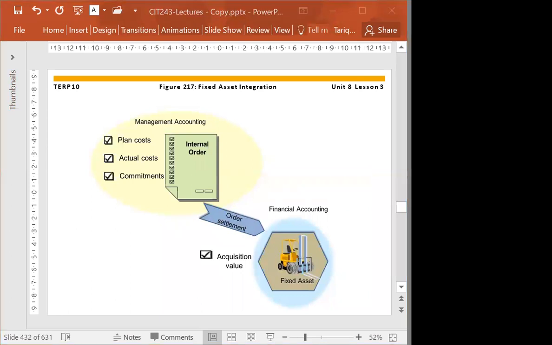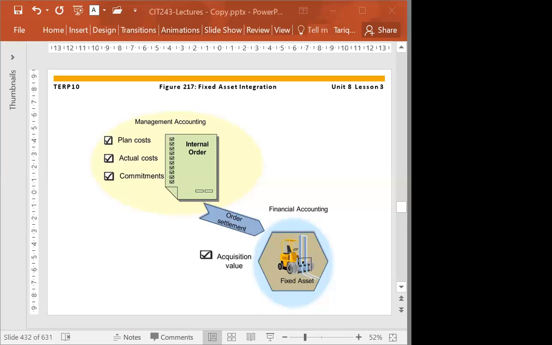Now, as we know, an internal order is a temporary cost collector. We are collecting the cost until the project is done. So once the project is closed, we will settle all the cost to that particular asset, and the internal order will be closed. So we can say that an internal order is a temporary cost collector for fixed assets. Maybe we purchased a car, or for the construction of a fixed asset. So we can use the internal order.